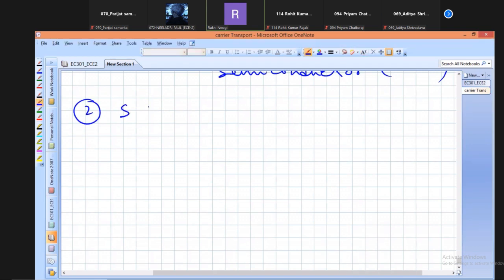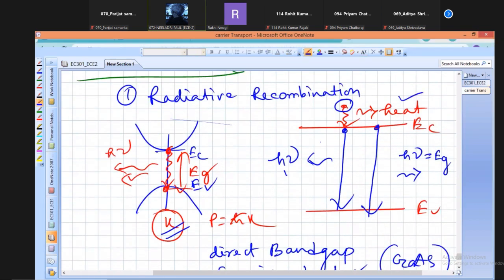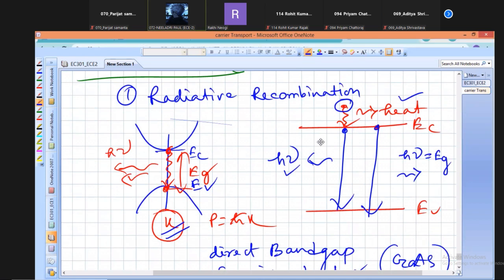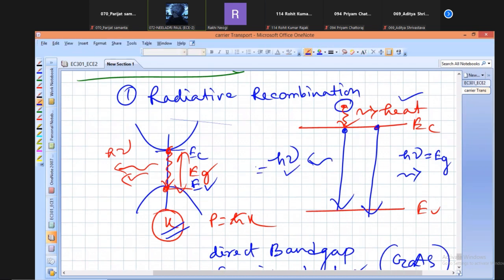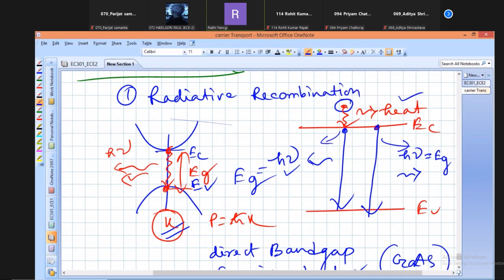Now, why are there two radiations? One is h nu on the right side equal to Eg, and the left side radiation is for what? No, this is the same. h nu is Eg. I am just considering this radiation for this electron and this radiation for this electron. As soon as space is not there on my right side, I am writing this on my left side.